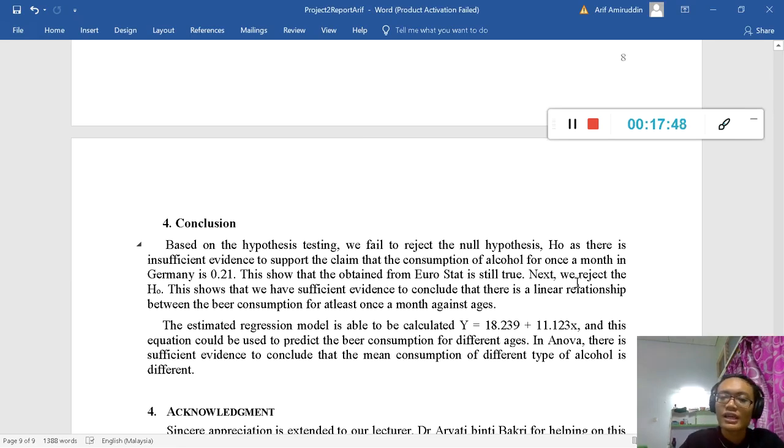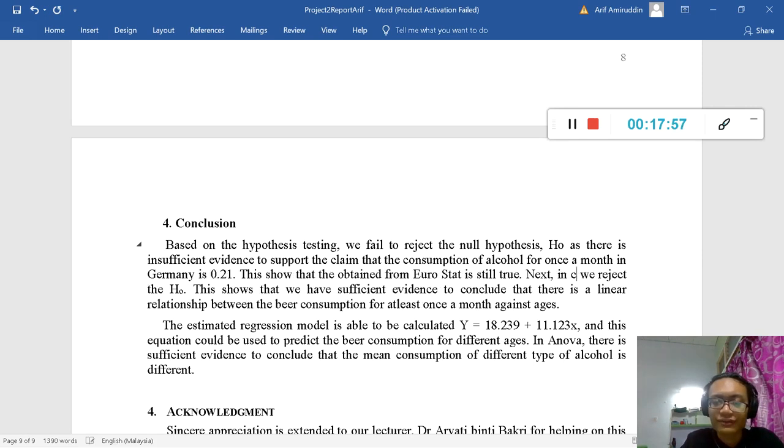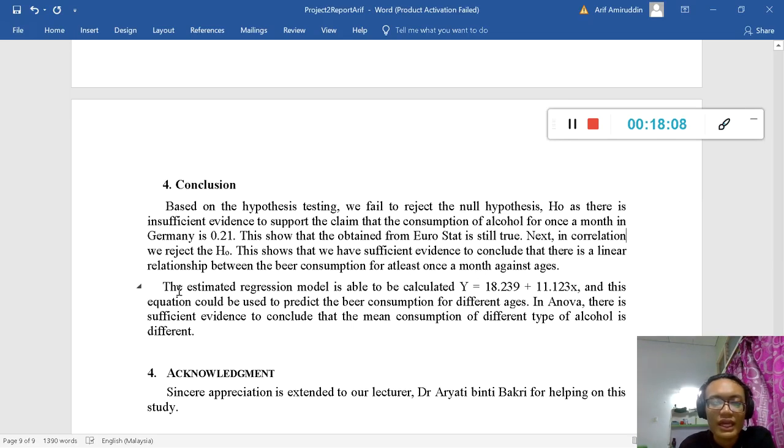And next, we refer to the correlation. In correlation, we reject the H0, so there is a relationship between the two, and the estimated regression model is able to calculate this equation, and this equation is used to predict the beer consumption for different ages.